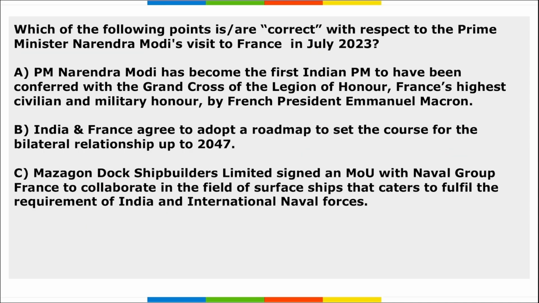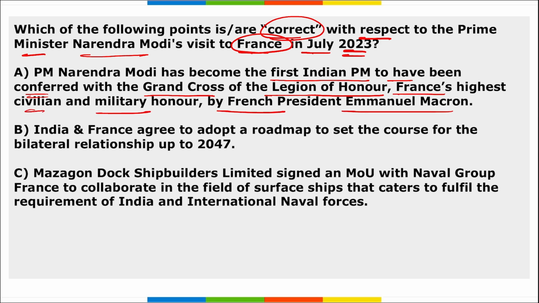Correct? Next, which among the following is correct with respect to Prime Minister Narendra Modi's visit to France in July 2023? Among the options, option A: Prime Minister Narendra Modi became the first Indian Prime Minister to have been conferred with the Grand Cross of the Legion of Honor, France's highest civilian and military honor, by the French President Emmanuel Macron.